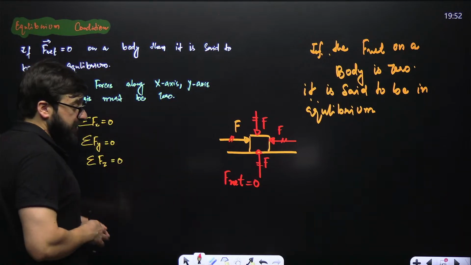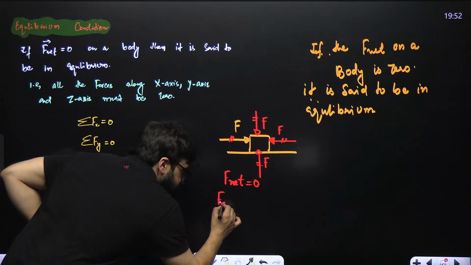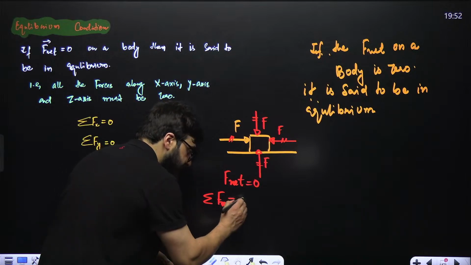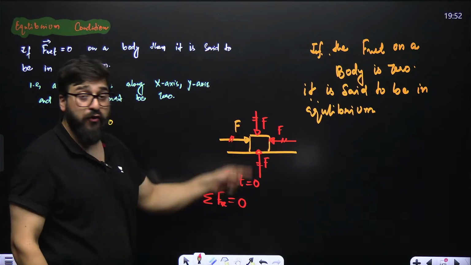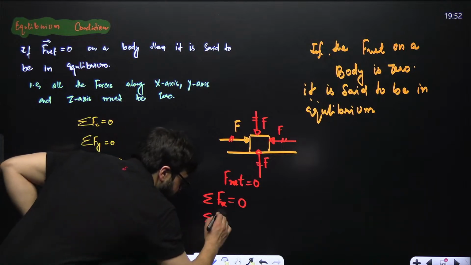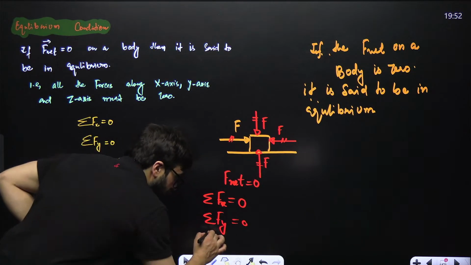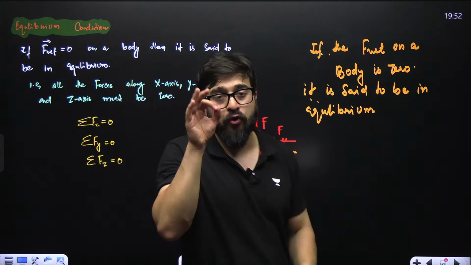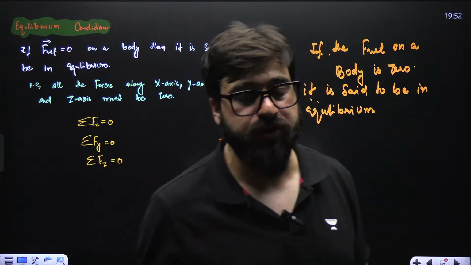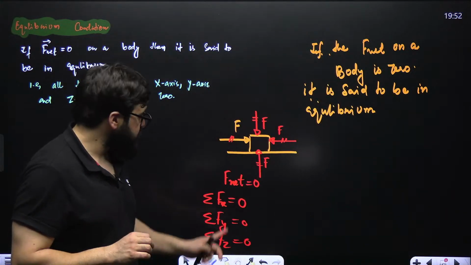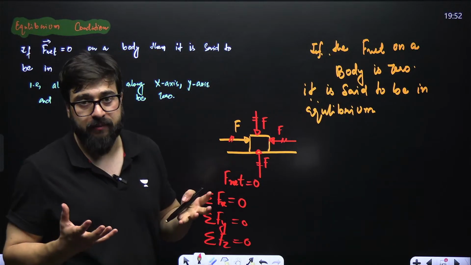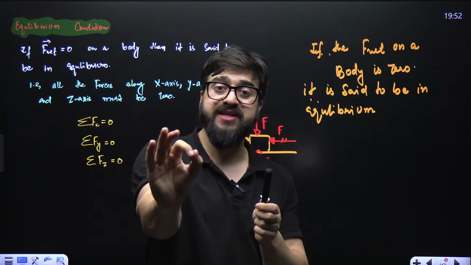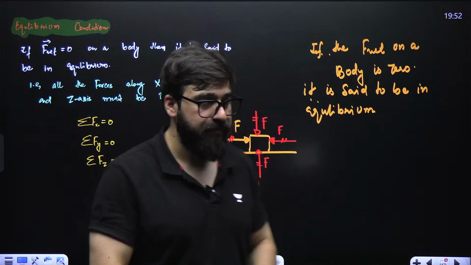So I can say the summation of forces in the x direction is equal to zero. And the net forces in the y direction, that is also equal to zero. And all the forces in the z direction, that is also equal to zero. We say net force in x is zero, net force in y is zero, net force in z is zero. So I can clearly say the body is said to be in equilibrium. From now onwards, if I say this is in equilibrium, it means the net force on this has to be zero. Then only we can say this is in equilibrium.